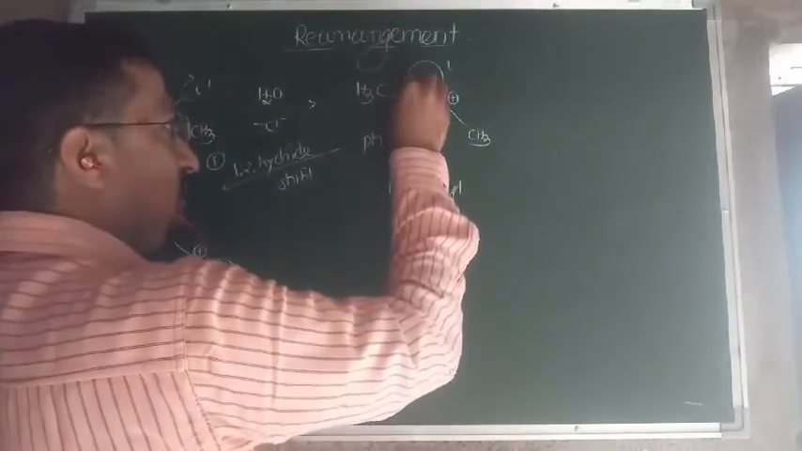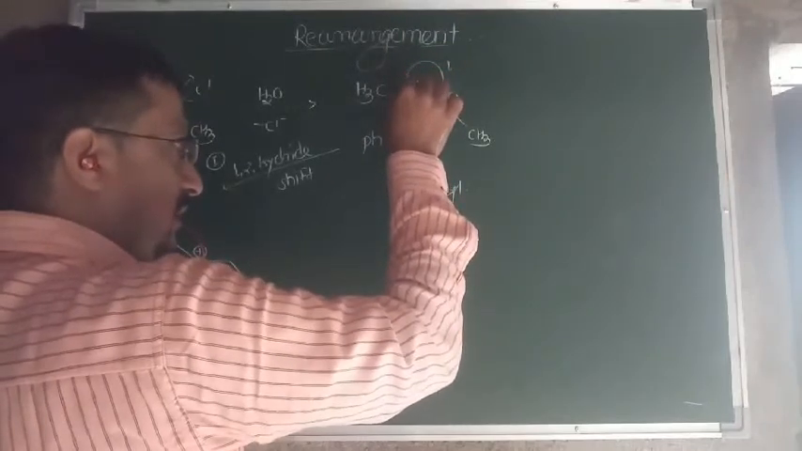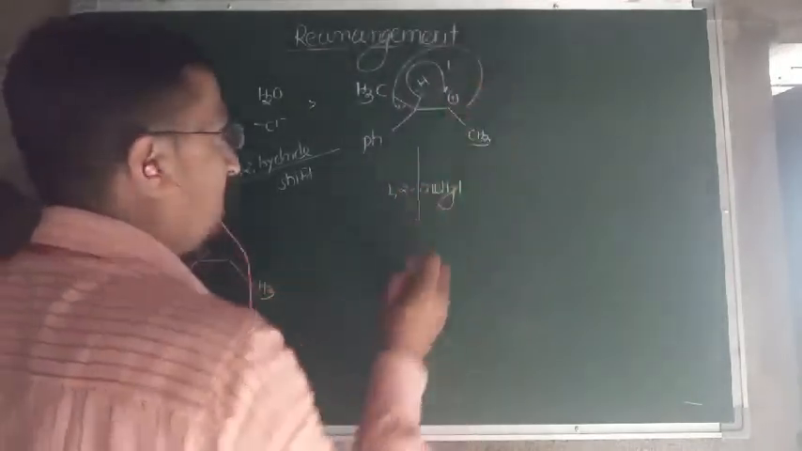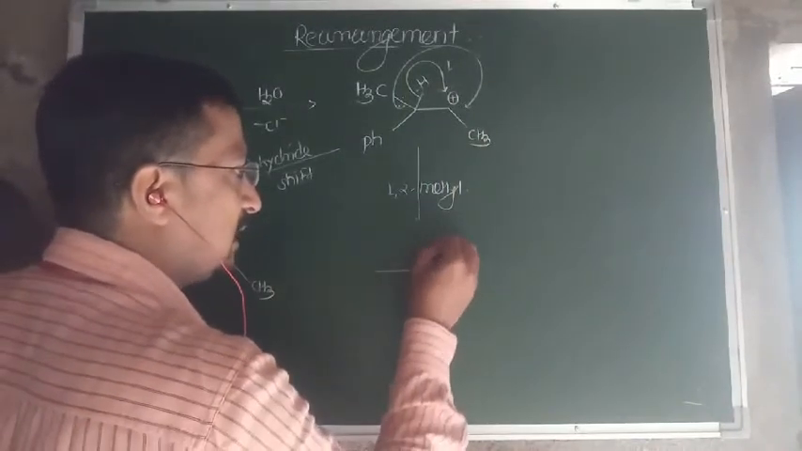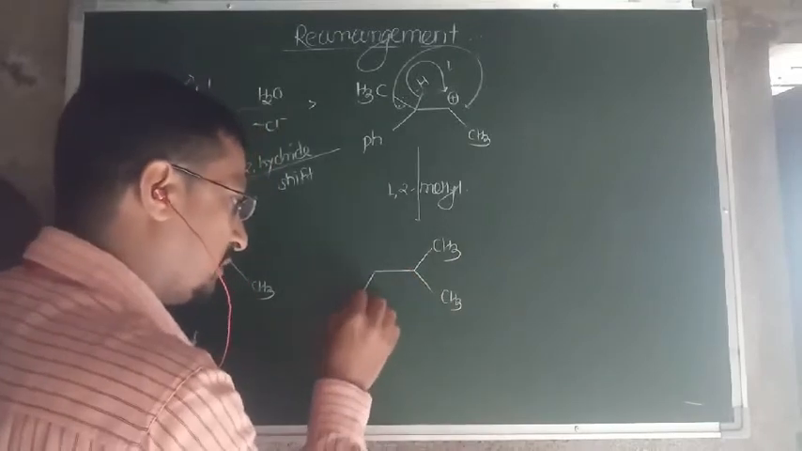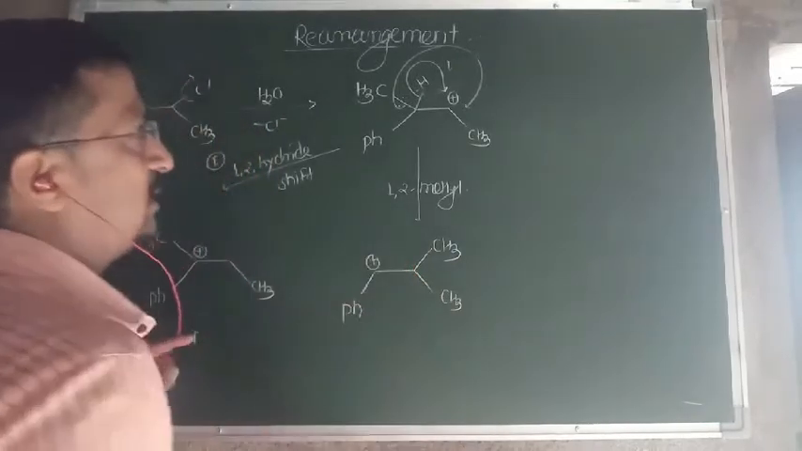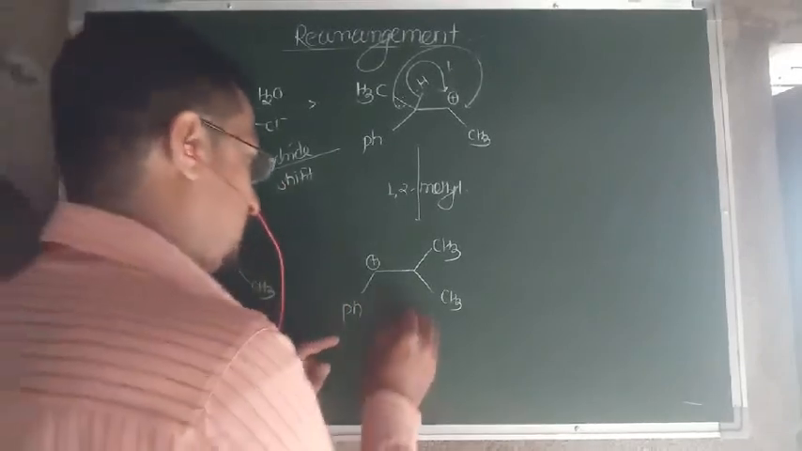So as we shift the 1,2 methyl shift here, like this, on this carbocation, the structure formed is: methyl is here, methyl here, phenyl, and here positive charge. One hydrogen is also there. This is the second carbocation structure.